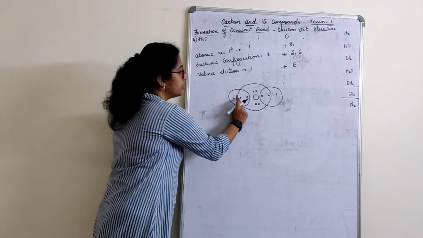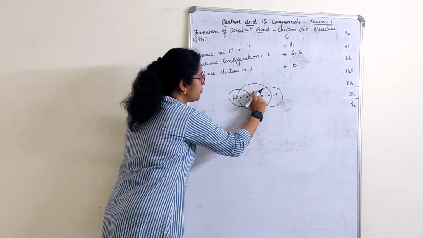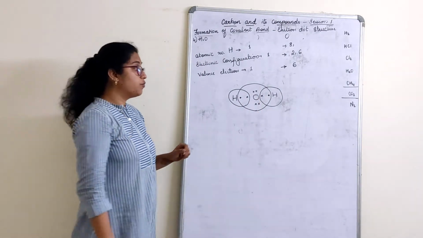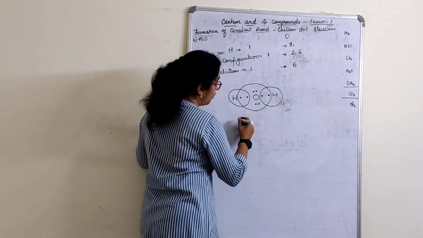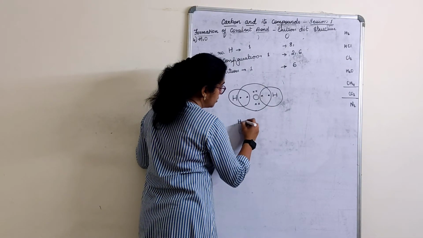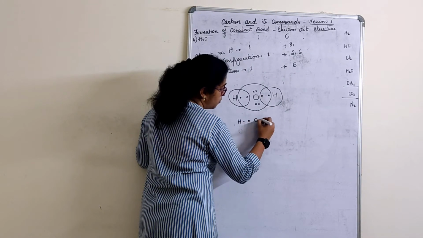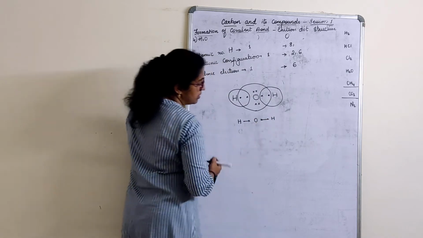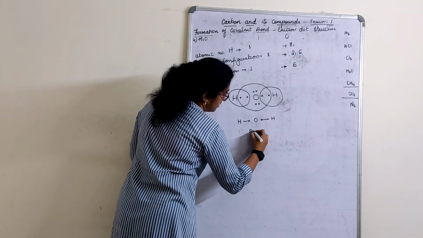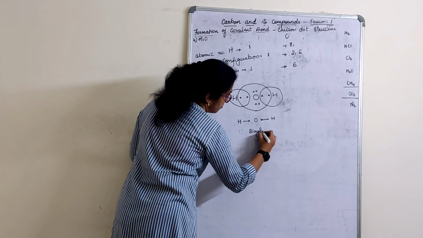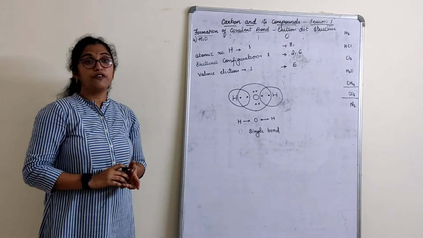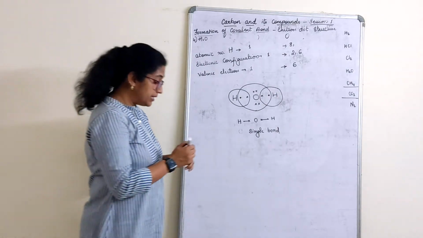Count for oxygen 1, 2, 3, 4, 5, 6, 7, 8. Formation of water. How do you write it? H, O, H, single bond, right here. Formation of water.